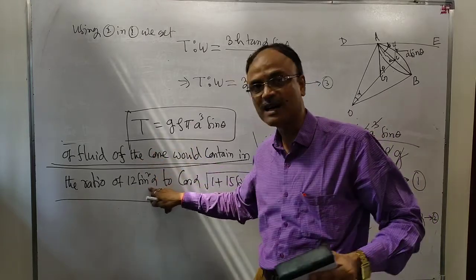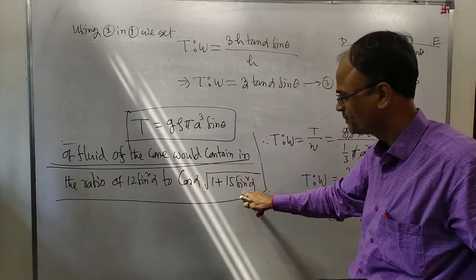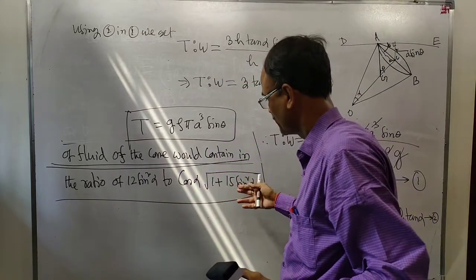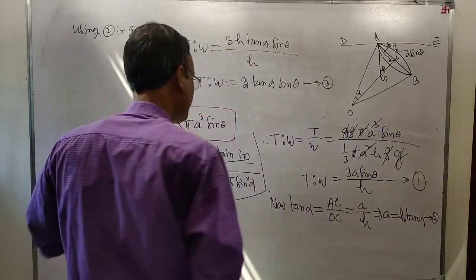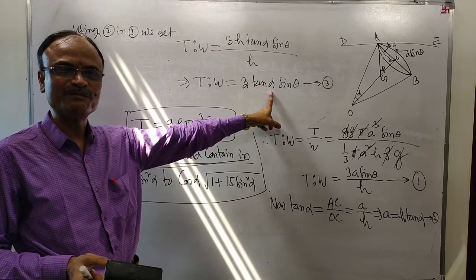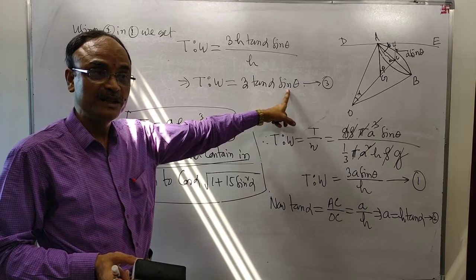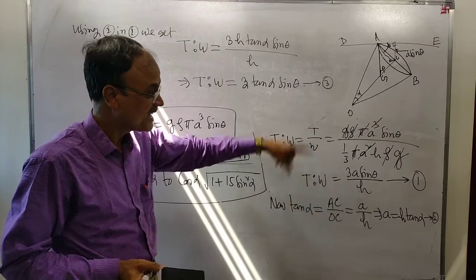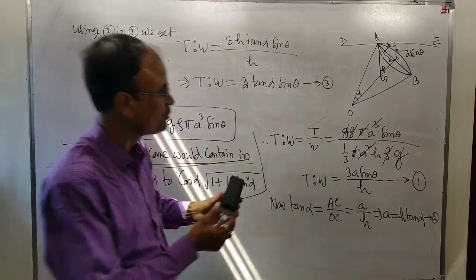And in the final answer, you ignore the options like 12, 13, 14. It is sin square alpha, and sin square alpha cos alpha, 15 sin square alpha. What does it mean? Alpha is there. Here it is tan alpha, no problem, but it is sin theta, which means sin theta should be replaced by alpha.